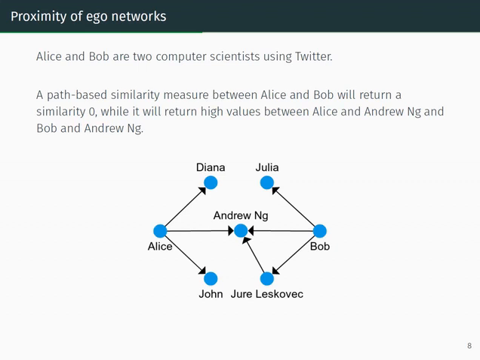A path-based similarity between Alice and Bob will return a similarity 0 because there is no path between the 2 nodes. However, the same similarity measure will return high values between Alice and Andrew and Bob. A node embedding approach will try to find a compromise between the 2 similarities. Because of this, we believe that it is better to represent nodes as their ego networks in directed graphs.